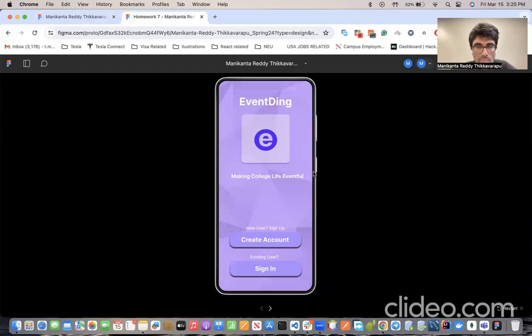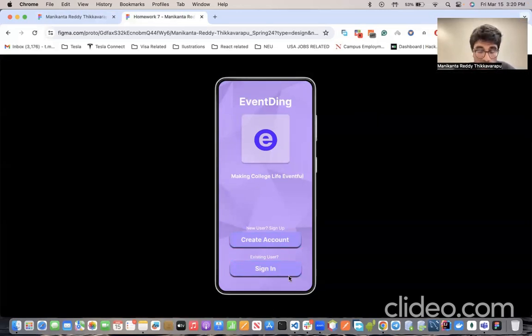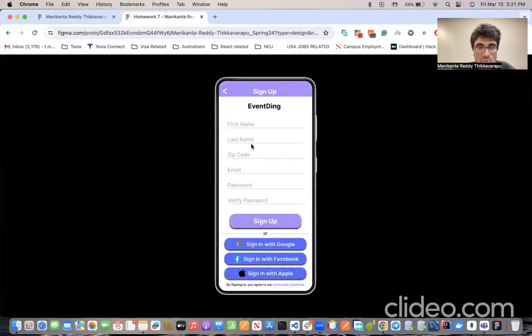This is the main initial screen for Eventing. Over here, there are 2 options: sign up and sign in. Since we are a new user, we're first going to create the account. This is the sign up screen where you need to give your details, email, password, and so on. Apart from this, you can also sign in directly with Google, Facebook, or Apple. So we'll just click on sign up.